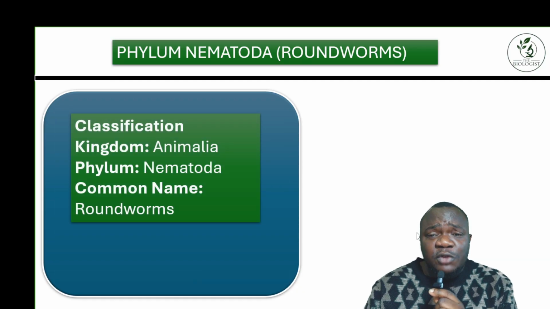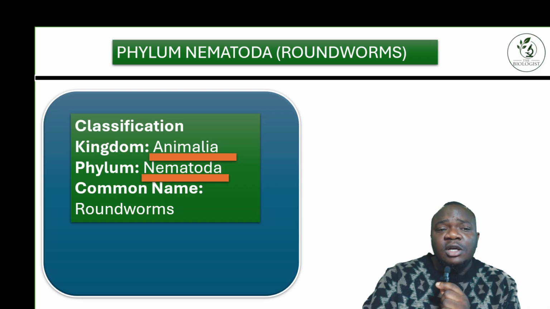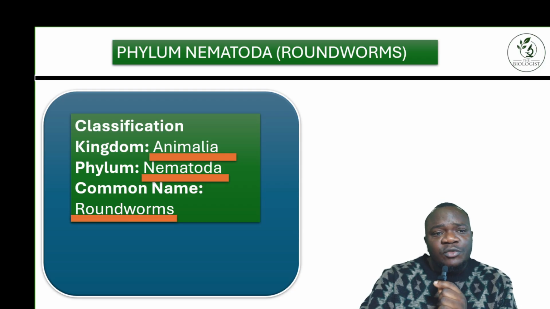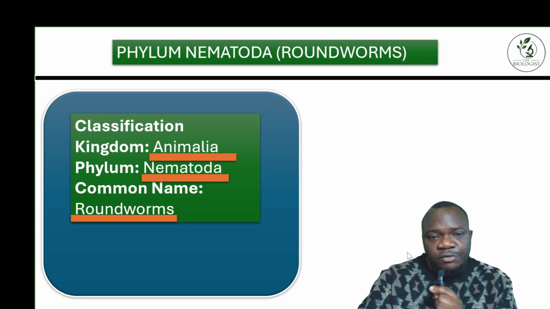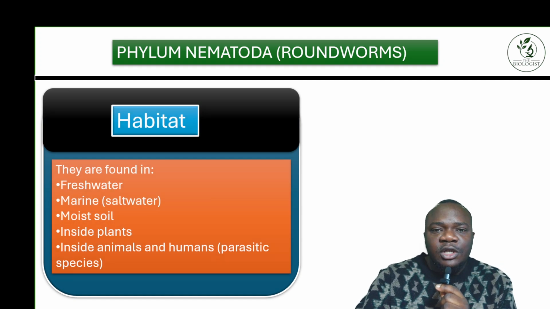Now, based on classification, which is very important, the kingdom is Animalia, the phylum is Nematoda, and the common name is roundworm. Very important.